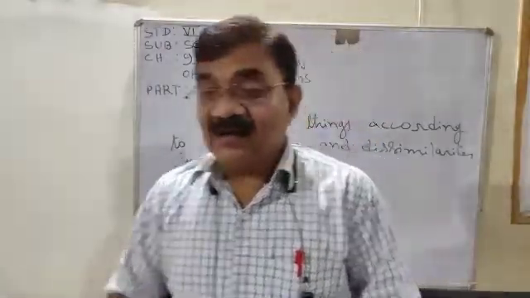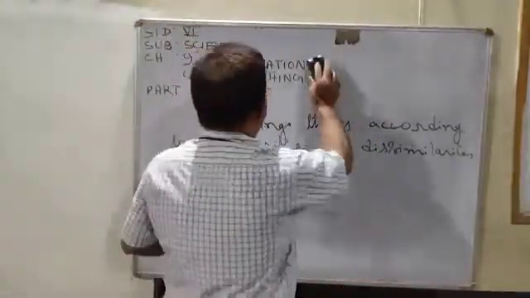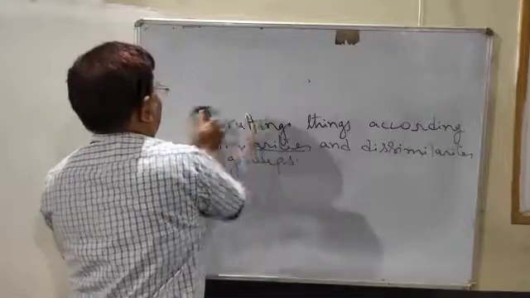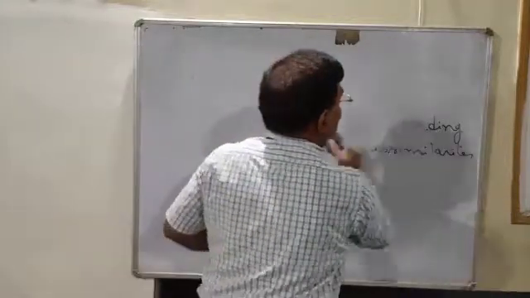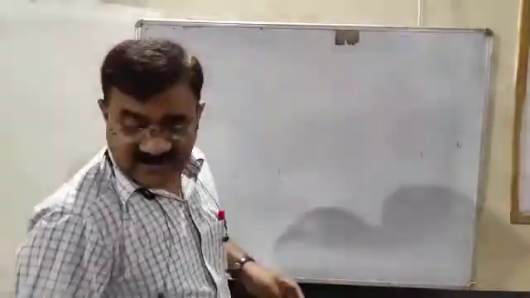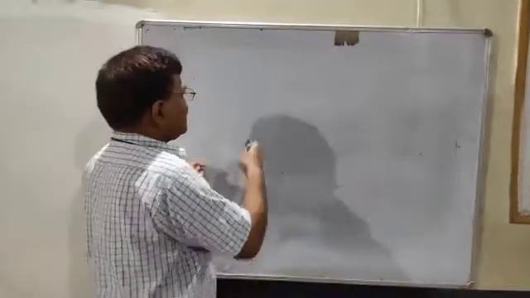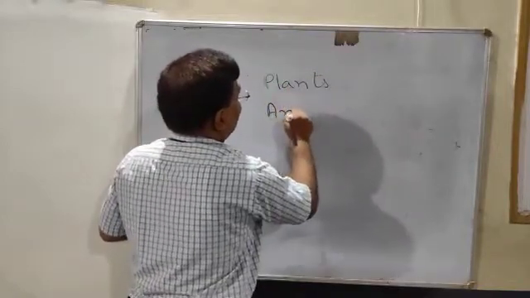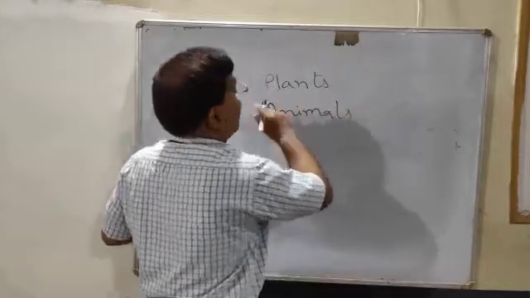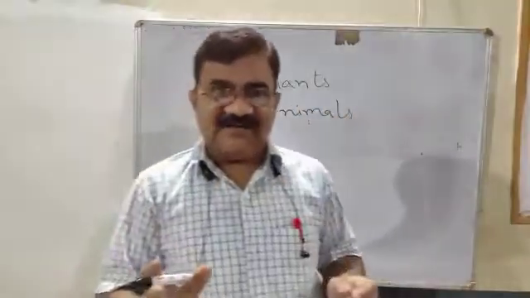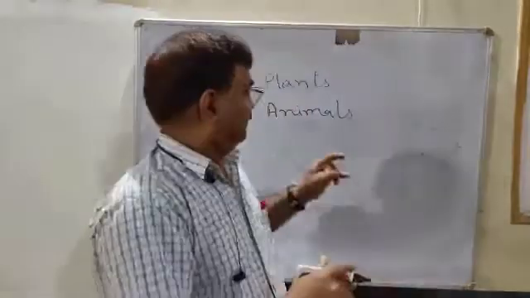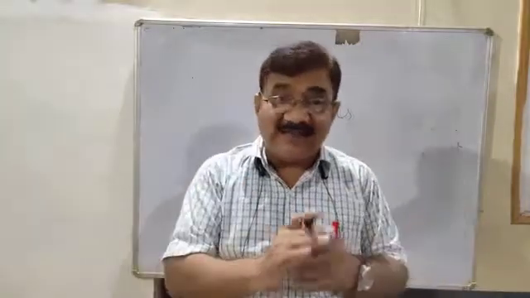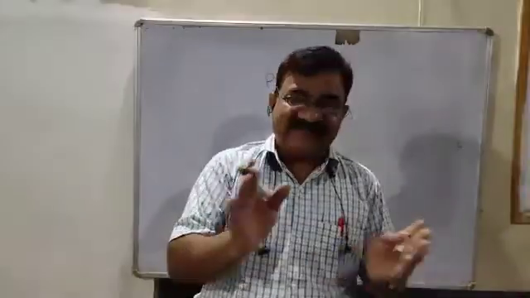In the beginning, two groups were made, that is, two groups of living beings were classified: plants and animals. One group was the plants and the other group was animals. Two broad groups were made. And you can easily differentiate between plants and animals. Both have similarities and both have dissimilarities.